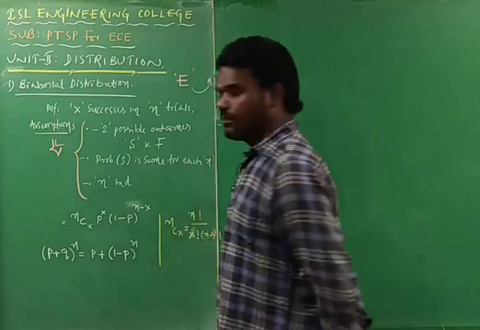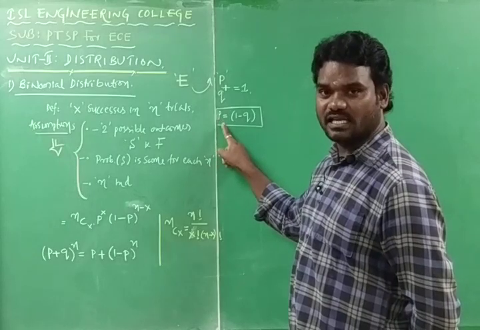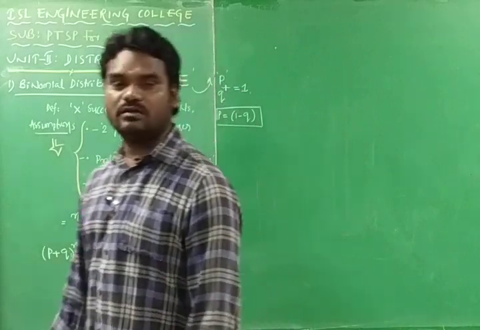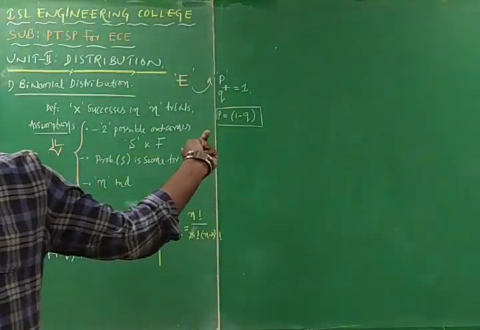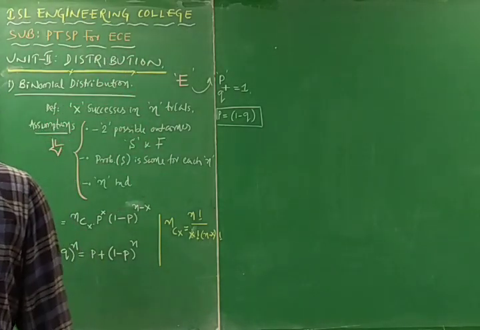That means the probability of getting the success is equal to 1 minus the probability of getting the failure. For any event, here we have assumed the event is a Bernoulli trial, that is E. This is one equation.